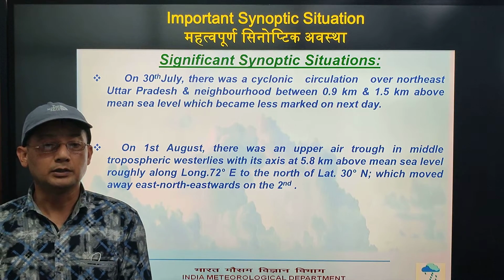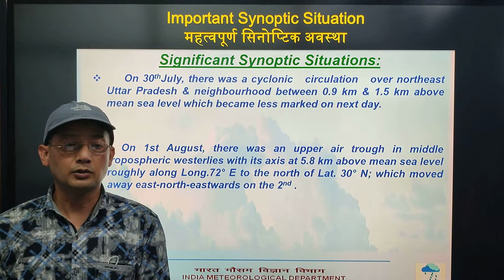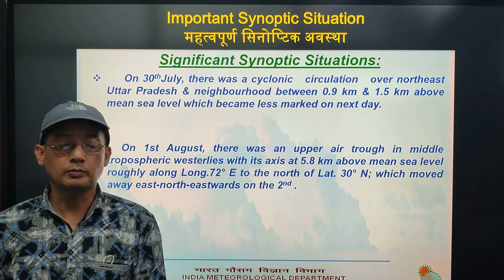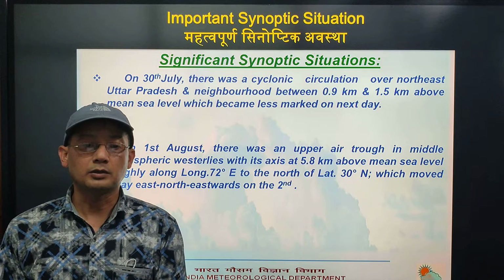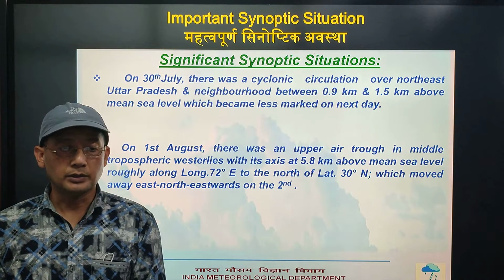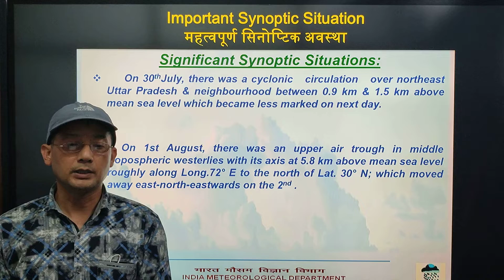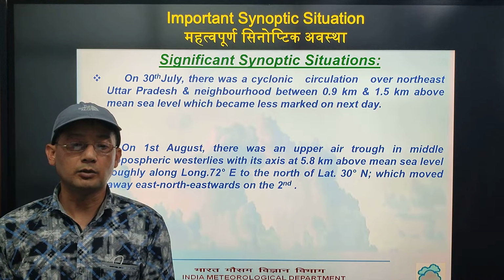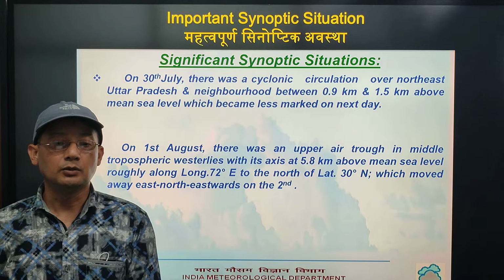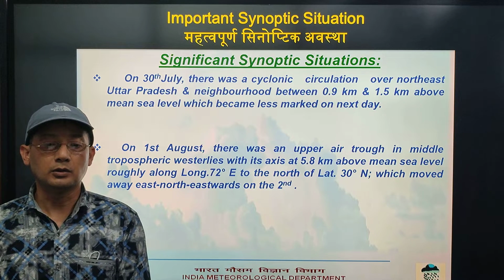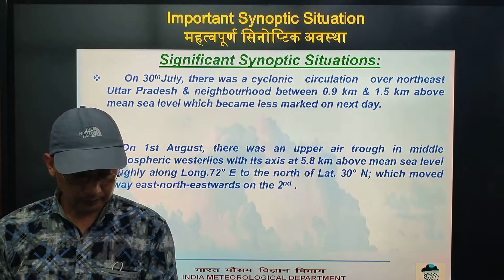Significant synoptic situations. On 30th July, there was a cyclonic circulation over northeast UP and neighborhood between 0.9 kilometers and 1.5 kilometers above mean sea level, which became less marked on the next day. On 1st August, there was an upper air trough in middle tropospheric westerlies with its axis at 5.8 kilometers above mean sea level, roughly along longitude 72 degrees east to the north of latitude 30 degrees north, which moved away east-northeastwards on the 2nd.